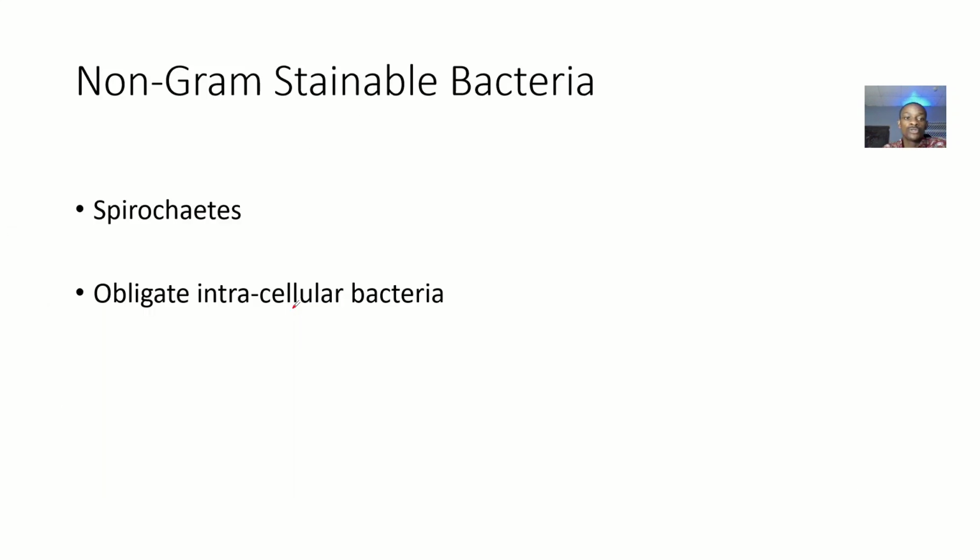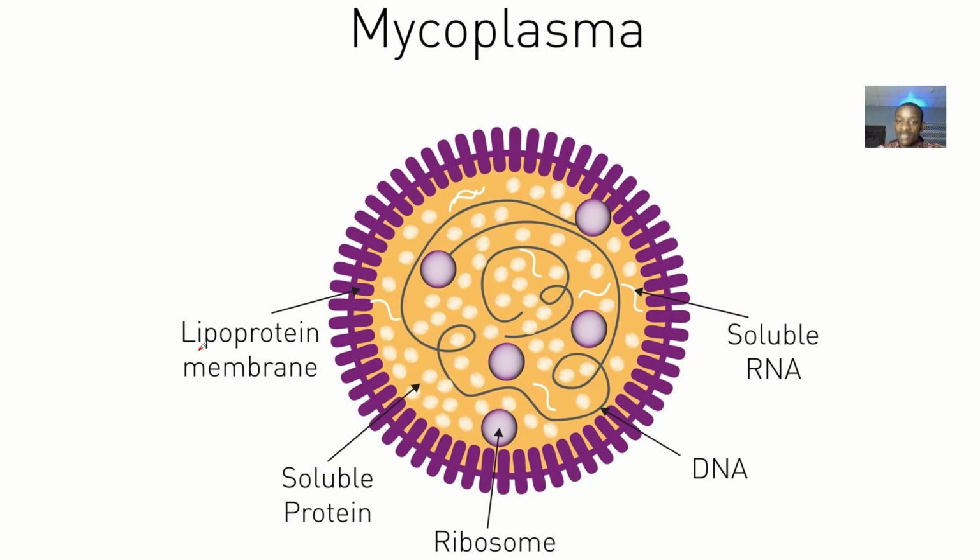The non-gram stainable bacteria include widely the Spirochaetes, and they are obligate intracellular bacteria. When they say something is obligate intracellular, that means outside the cell, they can't survive. If you want them to grow and multiply, they must be inside the cell.